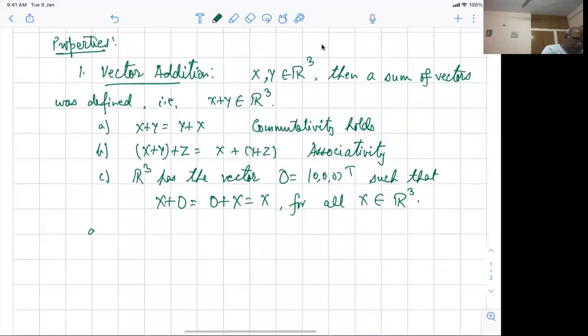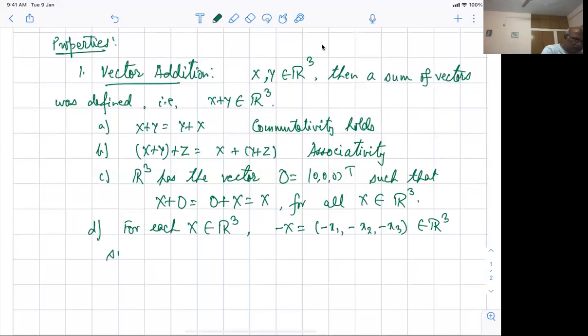D, for each X belonging to R3, we have minus X, which is nothing but (minus X1, minus X2, minus X3), again belonging to R3 itself, such that X plus minus X is the same as minus X plus X, which is the zero vector. The zero vector here is (0, 0, 0) transpose.